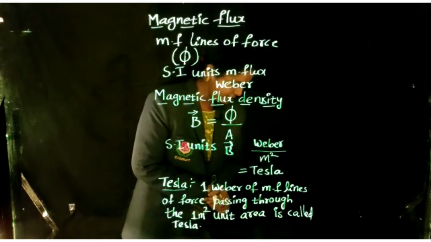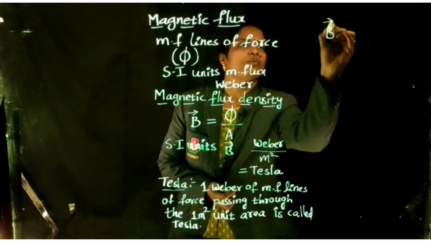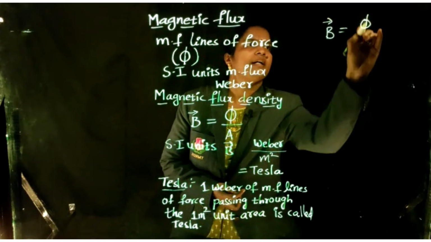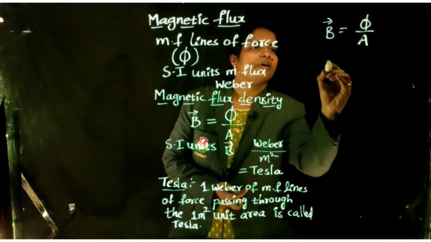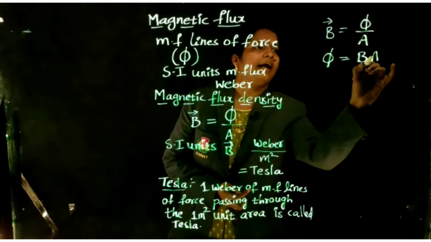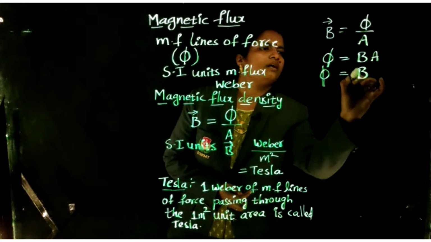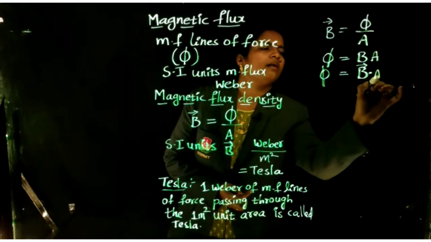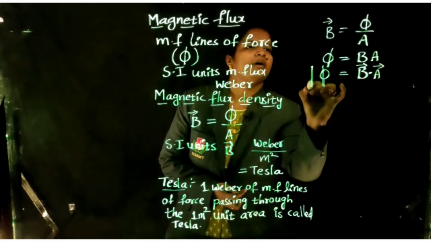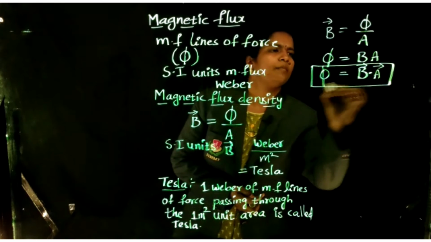Okay, next. B bar is equal to phi by A, so phi equals BA. Actually, that formula is the dot product of the B bar vector and the A bar vector: phi is equal to B bar dot A bar.